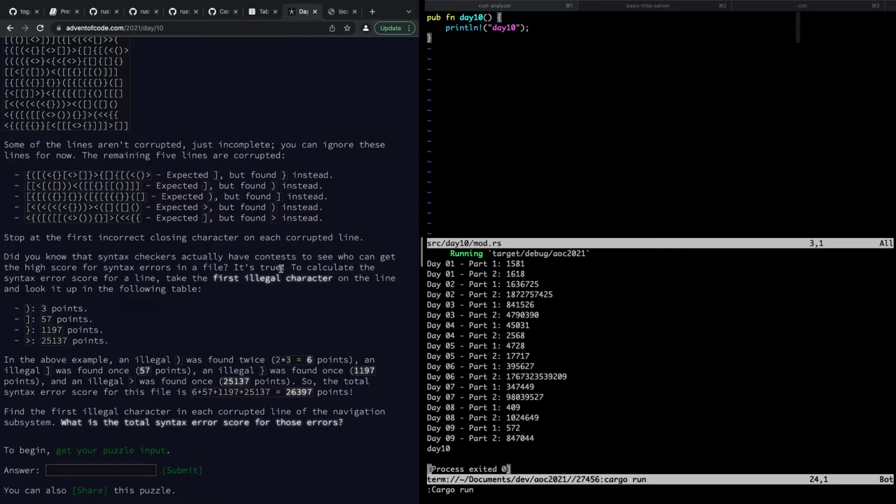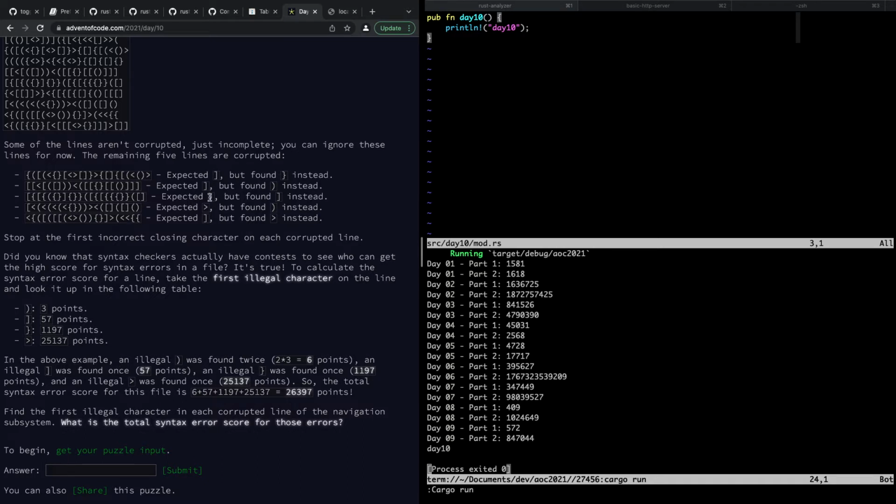No, it's not. To calculate the syntax error score for a line, take the first illegal character on the line and look it up in the following table. 3, 57, 1197, and 25,137 points for each type of character. Are those all primes or something? In the above example, an illegal was found twice.